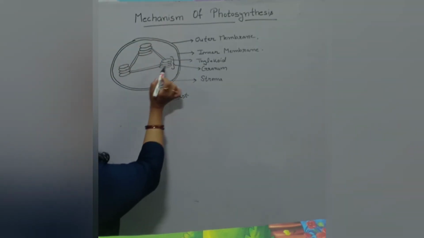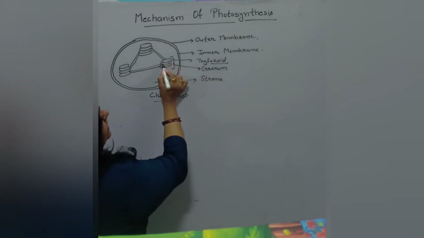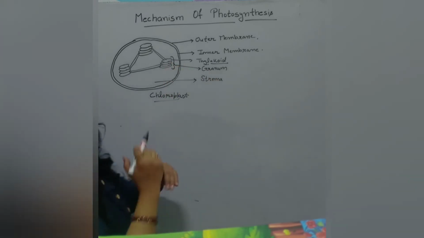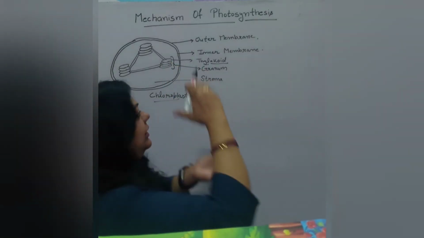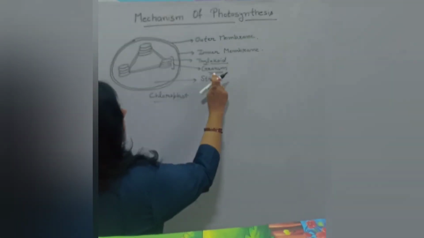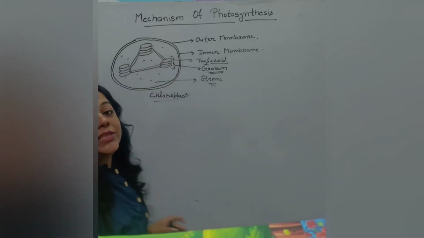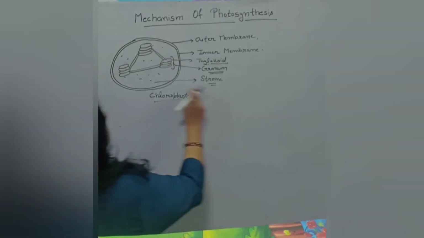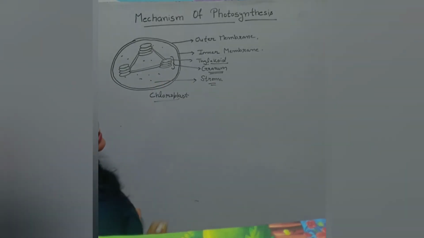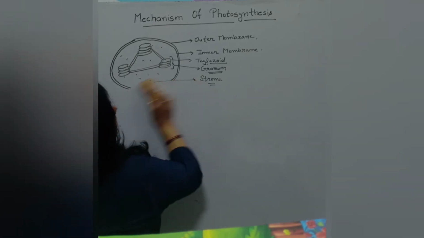Then it contains disc-like structures which are known as thylakoids. One disc-like structure is a thylakoid. When they are heaped up, piled up, they are known as granum. The pile of thylakoids is known as granum. The matrix of chloroplast is known as stroma. It's just like the cytoplasm in the cell. So, you are aware of the structure of chloroplast? Now we should consider the mechanism of photosynthesis.